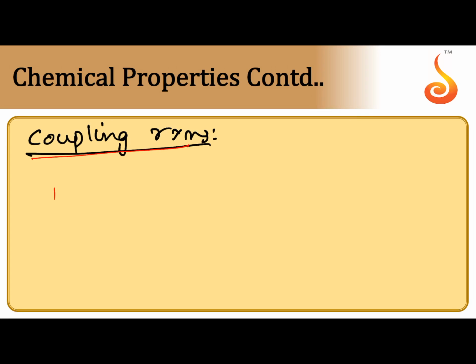Coupling reactions. When diazonium salt is reacted with phenol, OH is an electron donating group, and we can make it a stronger donating group in the presence of mild alkali whose pH is around 8.